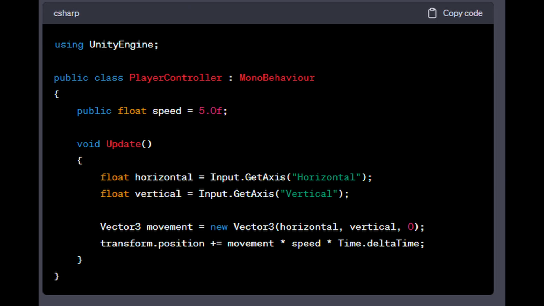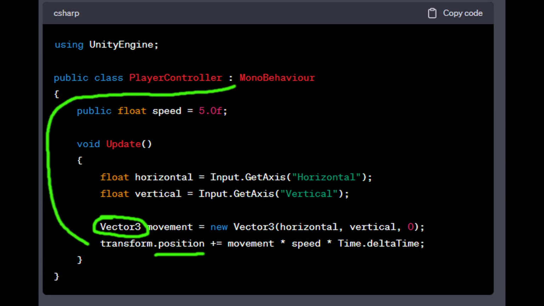I then received a basic script to manage the movement of the player. Unsurprisingly, I had some questions. I wanted to know what a Vector3 object holds. Calling position on transform, I was wondering whether this was something that we just inherit from MonoBehaviour. I also didn't see any key input listeners and was confused by that. Also, why are we multiplying by delta time?